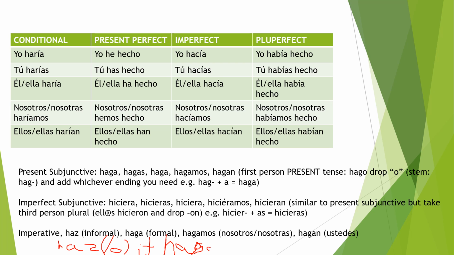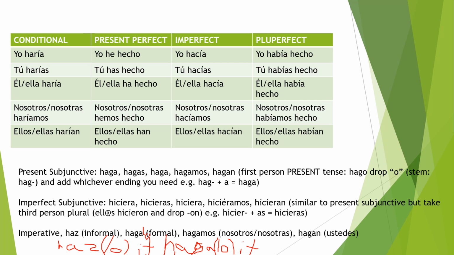Difficult to write with a pencil. Well, with a mouse, I mean. I hope you could understand that. Yeah, so lo means it, right? So it's hágalo, do it. If you're talking to a police officer, teacher, whatever, just tell them haga.